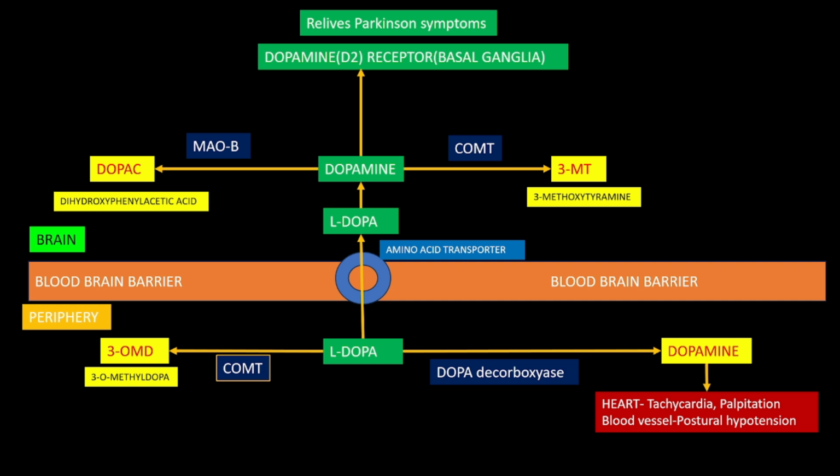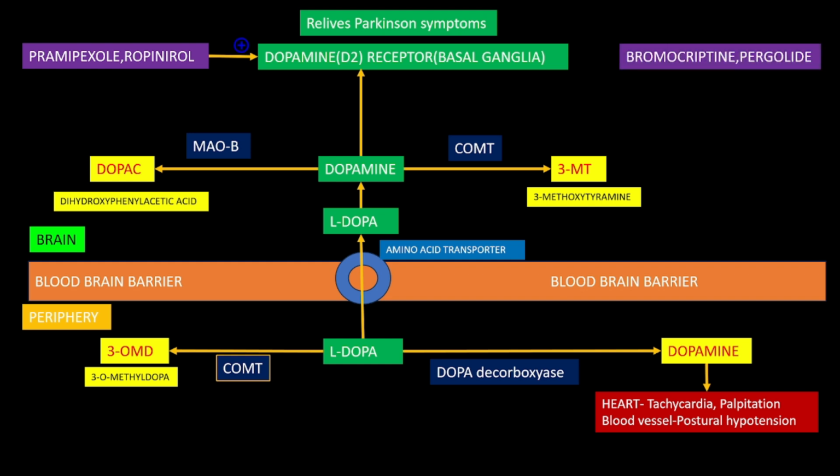Okay, some drugs will directly interact with the D2 receptor located on the basal ganglia, that is pramipexole and ropinirole, thereby relieving the Parkinson symptoms. Other drugs are bromocriptine and pergolide, which also directly interact with the D2 receptor located on the basal ganglia, thereby relieving the Parkinson symptoms.